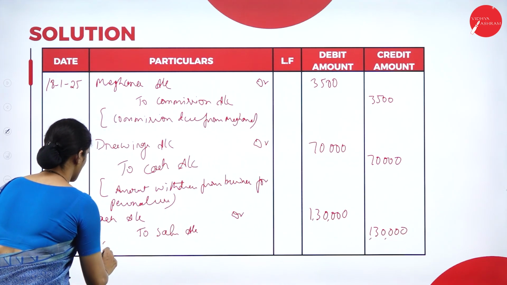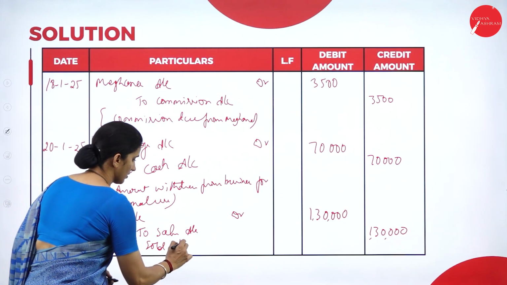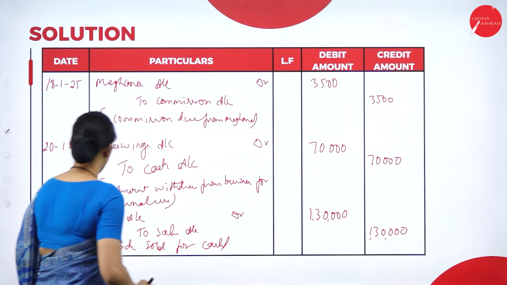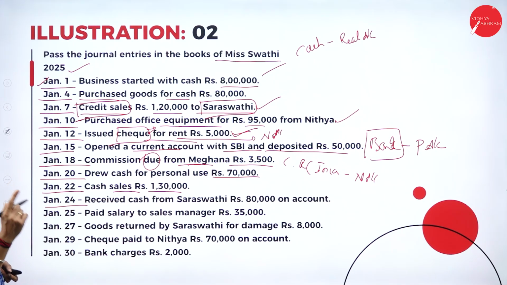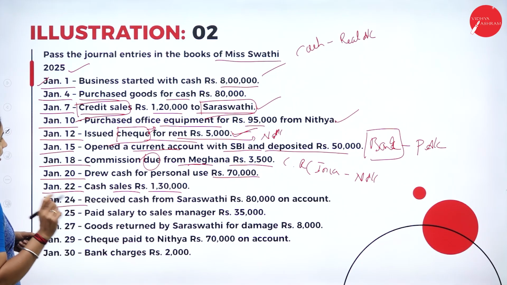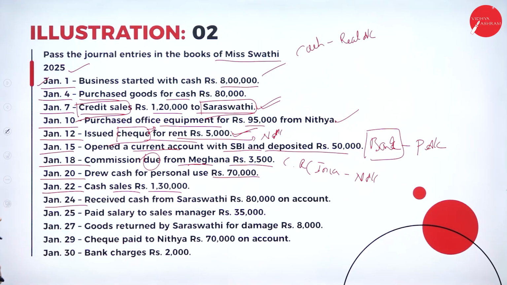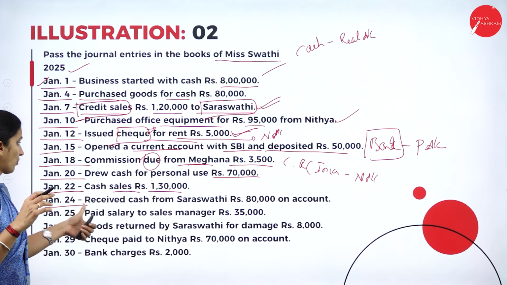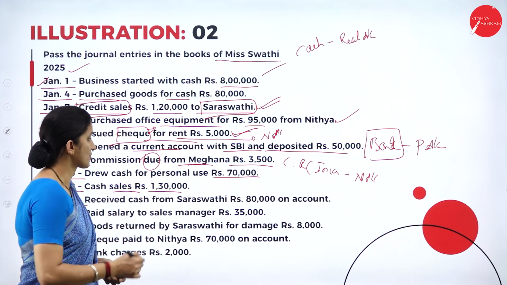So narration, goods sold for cash. Next we have on 24th received cash from Saraswati, rupees 80,000. Previously you have sold goods to Saraswati worth rupees 1,20,000. Now she is making a payment to the business, that is on 24th she paid 80,000 to the business. So that means what?